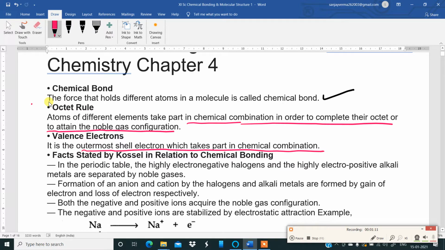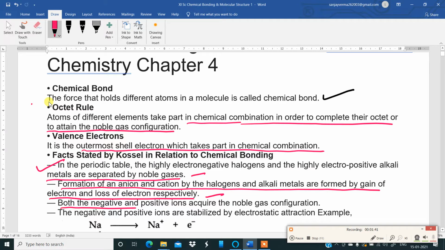Now, there are some facts stated by Kossel in relation to chemical bonding. Remember, in the periodic table, the highly electronegative halogens and the highly electropositive alkali metals are separated by noble gases. According to this concept, formation of an anion and a cation by the halogens and alkali metals happens by gain of electrons and loss of electrons respectively.